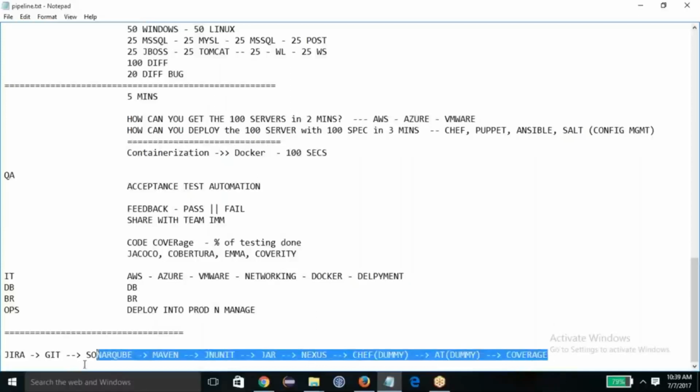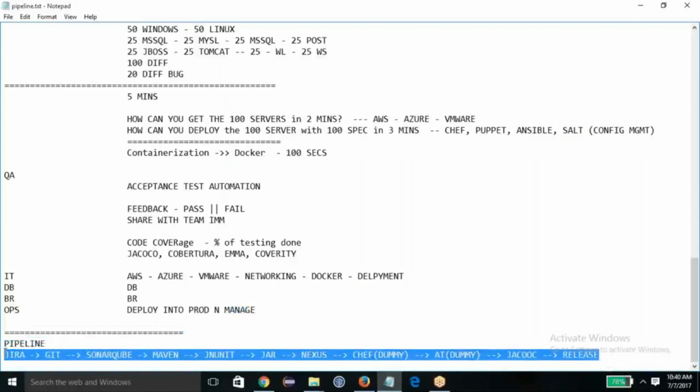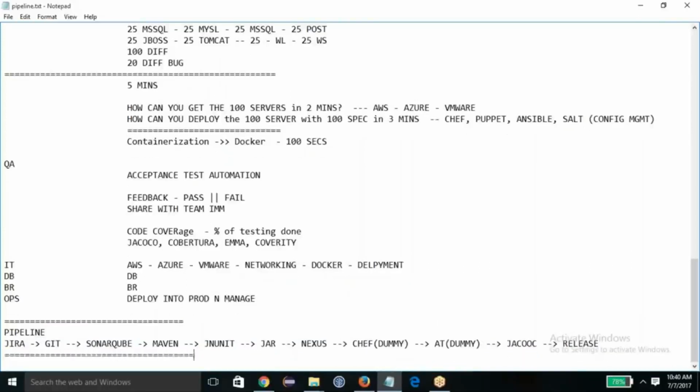So this is the flow I'll be using, and these many tools I'll be using to showcase the pipeline you are trying to visualize. That is your objective. We need these tools: Jira, Git, SonarQube, Maven, JUnit, Jar, Nexus, Chef, and coverage tools like Jacoco, and then ultimately the release. We have so many tools and processes, but we need one place to centralize all of them, and that is the Jenkins CI tool.